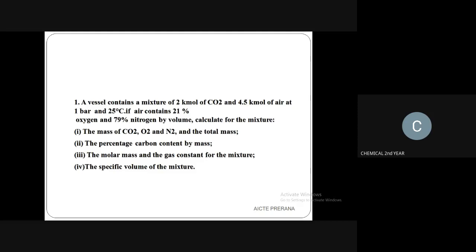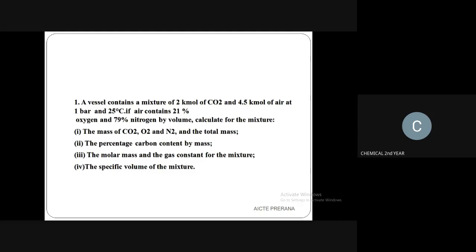If air contains 21% oxygen and 79% nitrogen by volume, calculate for the mixture. They have given 4 types of questions. They asked to find the mass of CO2, O2, and N2, that is carbon dioxide, oxygen, and nitrogen, and the total mass of all of these.